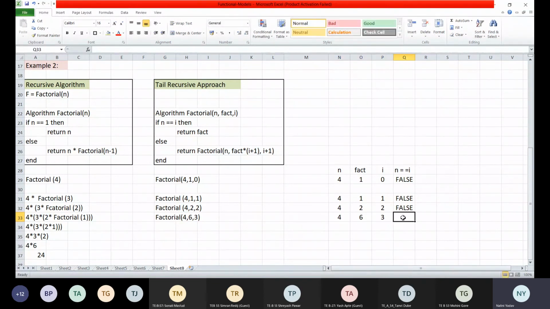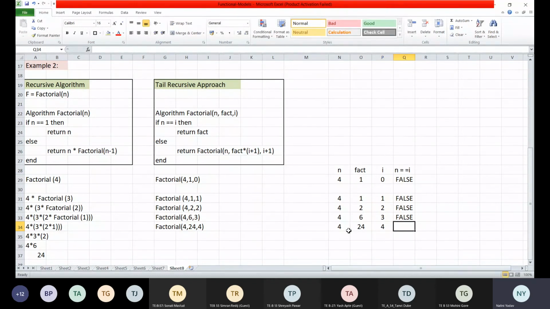Is my n equal to I? No. So this will again have the value false. Correct? And then I will go to the else part and call the factorial function with 4 comma fact into I plus 1. What is the value of I? I is 3. Currently I has the value 3. So 3 plus 1 is 4. 4 into 6 is 24, plus I plus 1, that is my 4. Correct. Now this has become 4, 24 and 4.